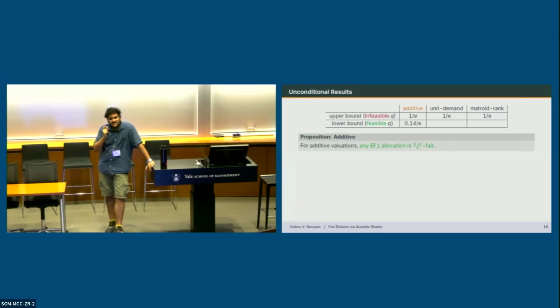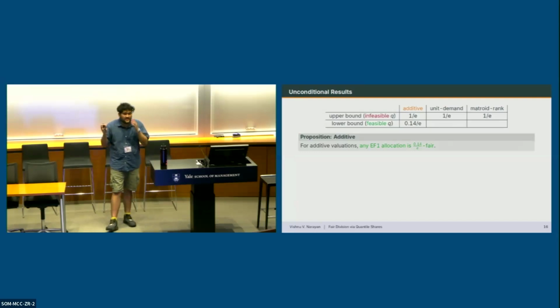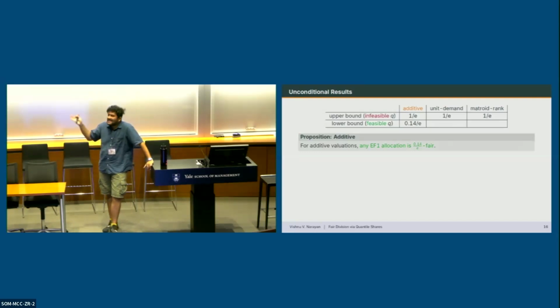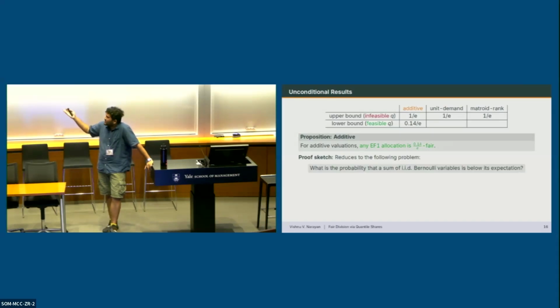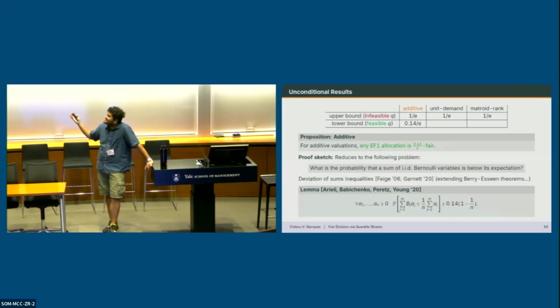For additive valuations, like I said, we show that the 0.14 over E quantile is feasible. In fact, we show that any EF1 allocation is 0.14 over E fair. We reduce it to the following problem: what is the probability that a sum of IID Bernoulli variables is below its expectation? And then we can just find the answer in the literature.